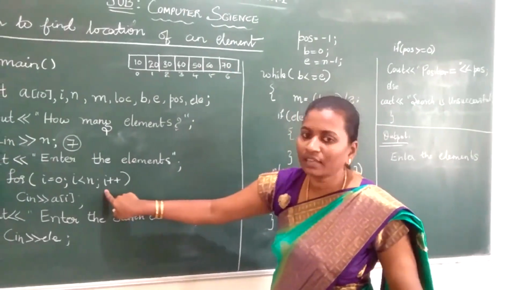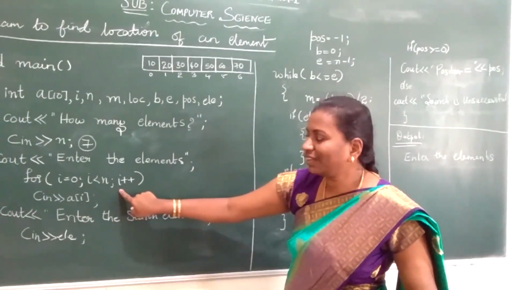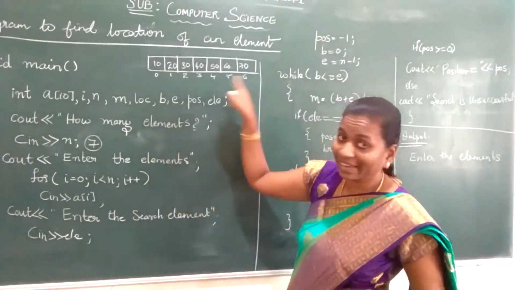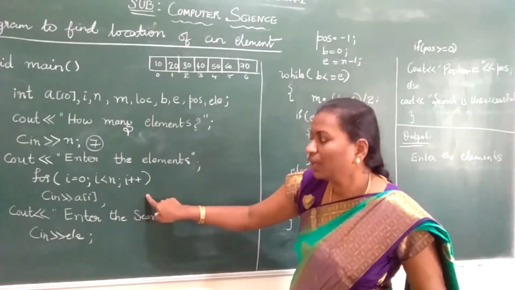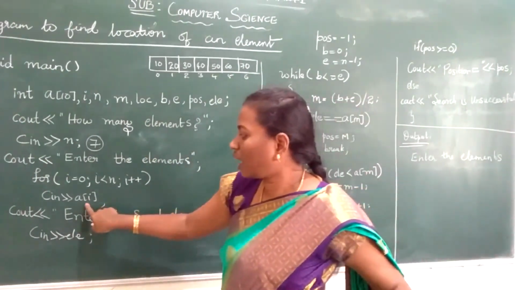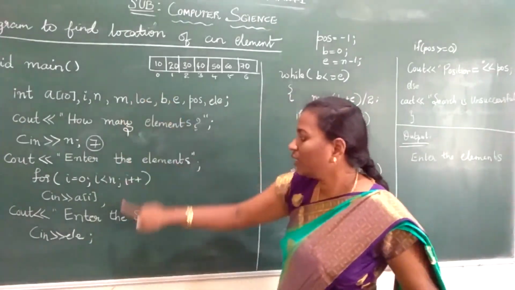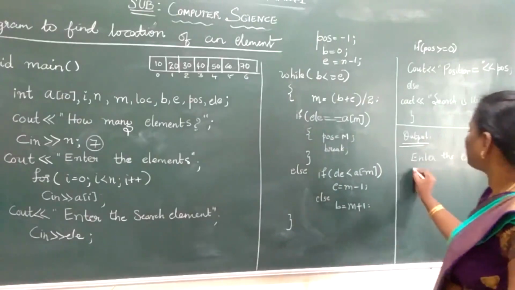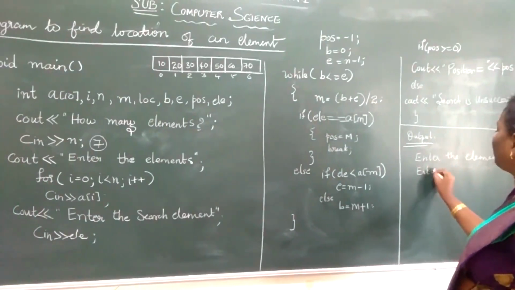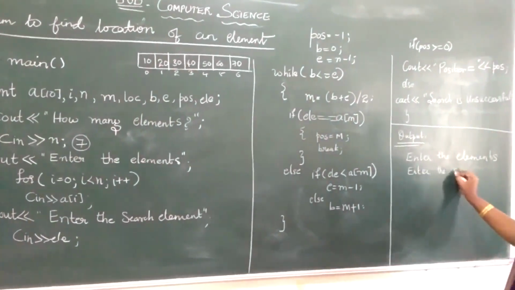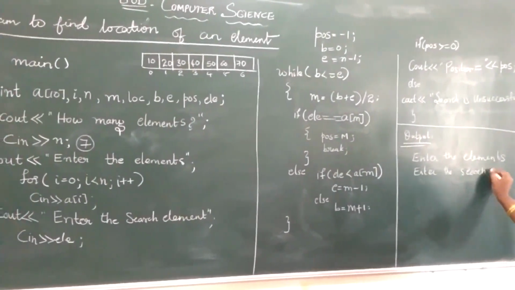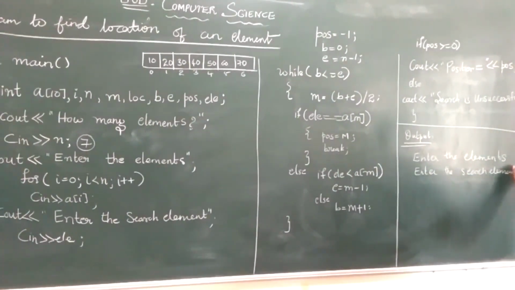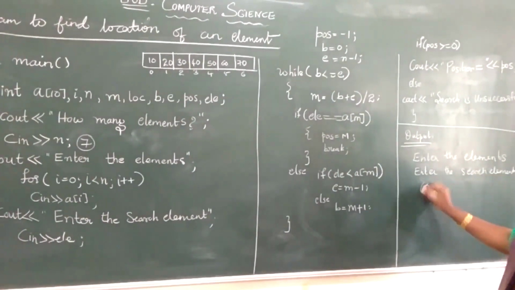So to read that from your keyboard, I have implemented a for loop. If you want to read an array of elements, you have to use a for loop. So I have stored it in A of I, in the array A of I. Now enter the search element. Imagine I am entering the search element. In your output you have "Enter the search element." Imagine I am entering 60.